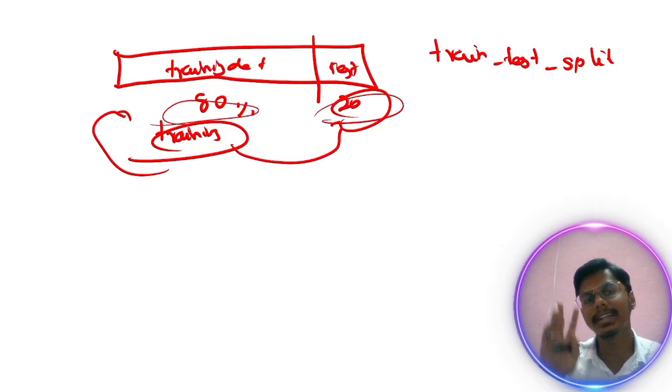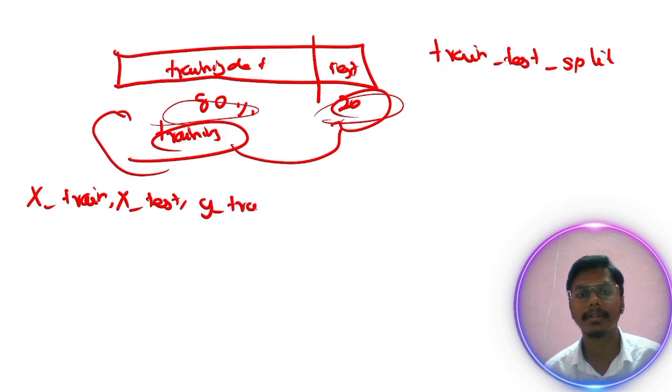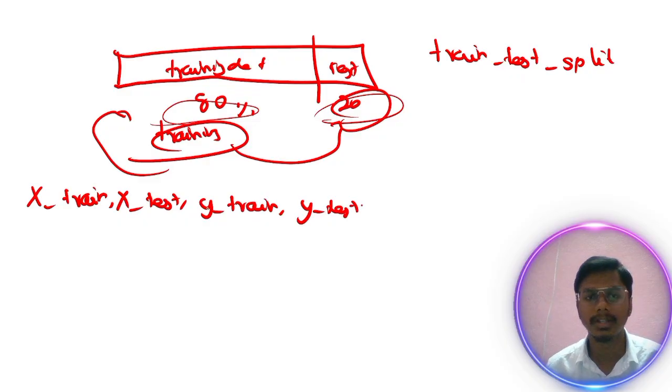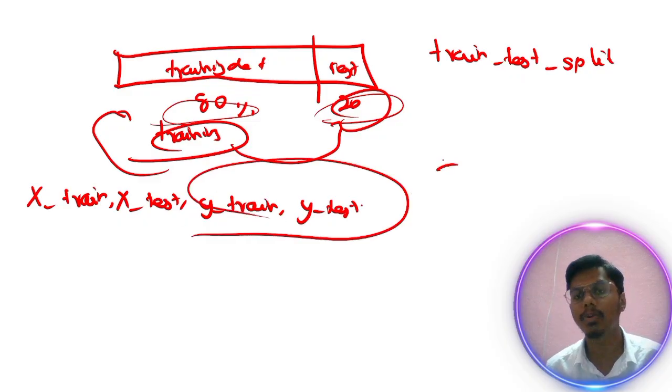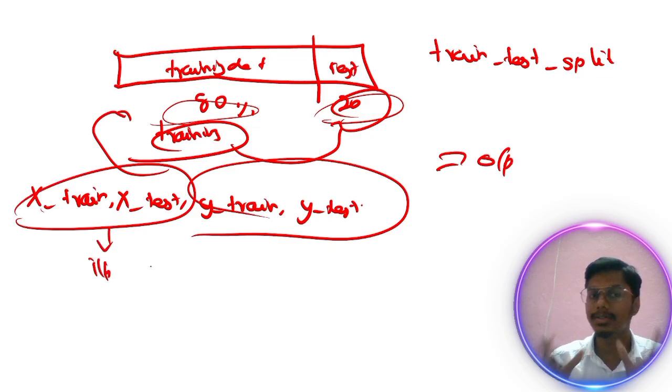We want to split the data into two categories: X train, X test, Y train, and Y test. The Y is nothing but the output value, right? So X is nothing but the input value. So today we are going to split the data using this X train, X test, Y train, Y test.